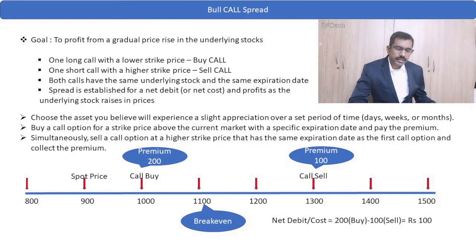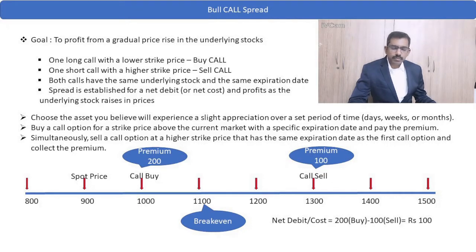So we have selected the higher strike price of 1300 for this underlying stock and sell a call option with a premium of 100. So we receive 100 points when we trade the sell call option here, and the net debit, 200 minus 100, is 100 points for us. In the call option, when the market moves up, our premium also increases.